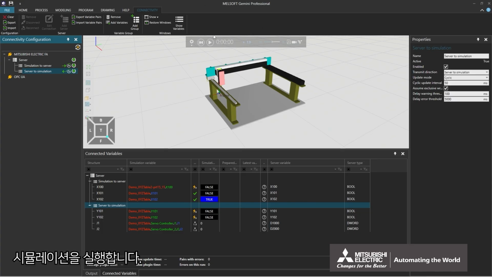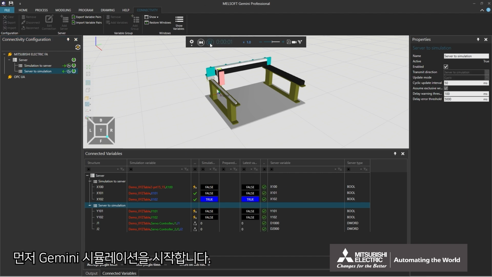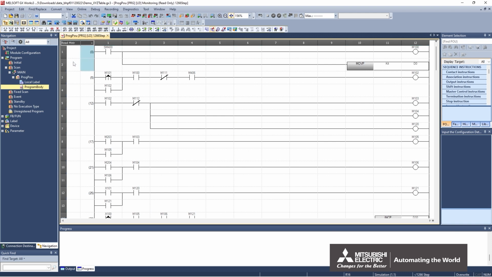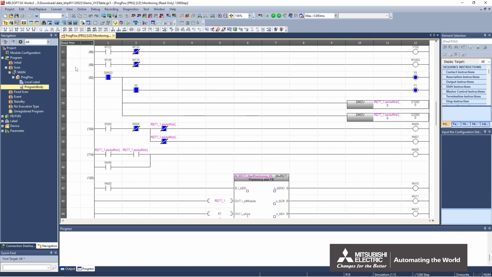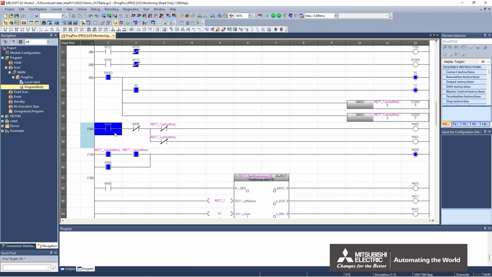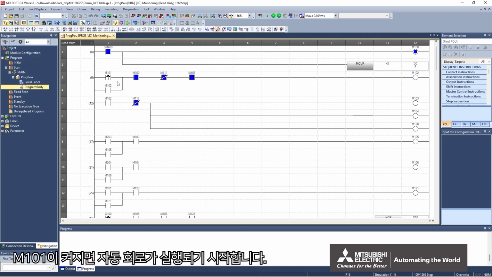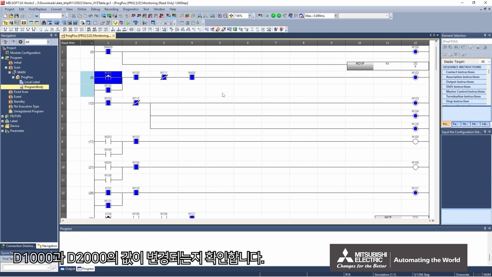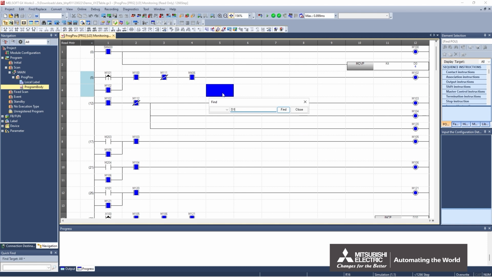Run the simulation. First, start the Gemini simulation. Next, turn on M300 in GX Simulator 3. After M406 turns on, turn off M300. When M101 is turned on, the automatic circuit starts running. Confirm that the values of D1000 and D2000 will change.